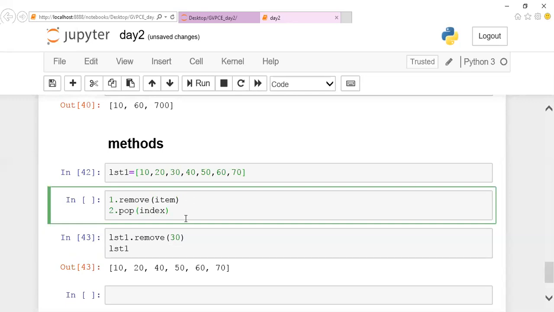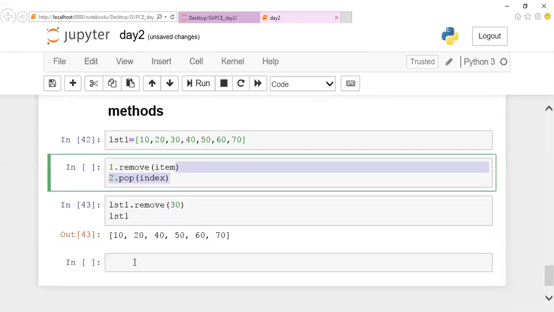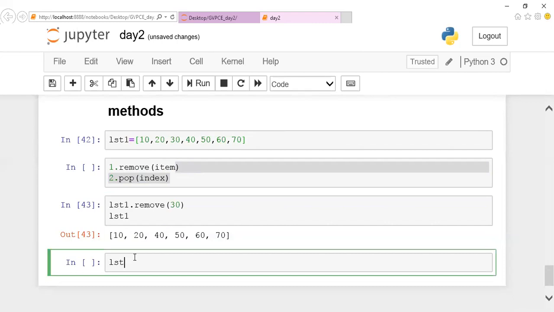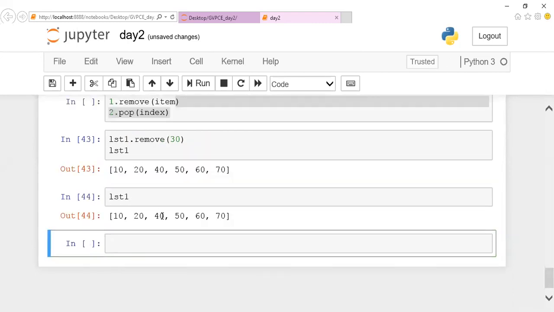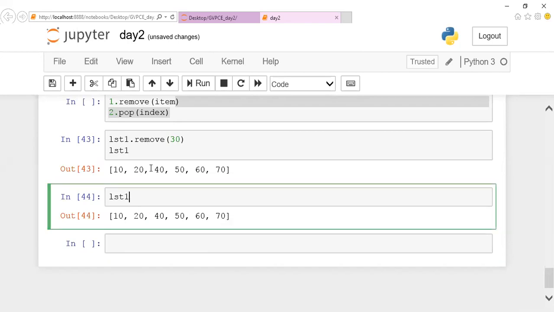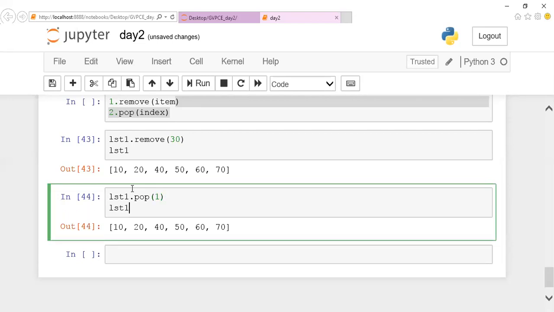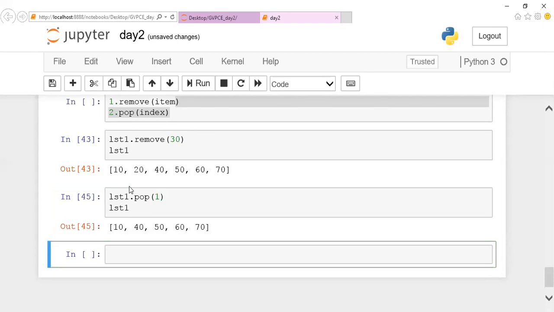Here, if you want to pop an element, I can mention the index position of the element. For example, if I print list1, you can notice that this is the original list, guys: 10, 20, 30, 50, 60, 70. Let us assume I want to pop out index position 1. So list1.pop(1). Who is at index position 1? 20 is at index position 1. Now if I print my list1, you can notice that 20 is removed and the remaining elements are displayed.